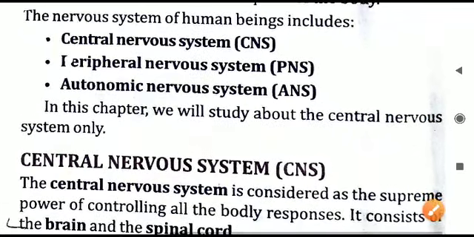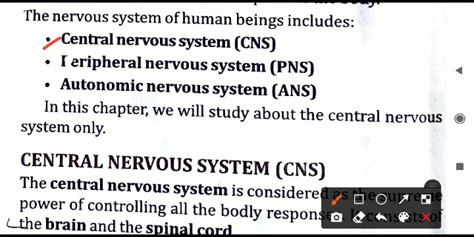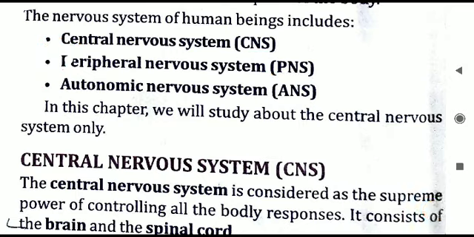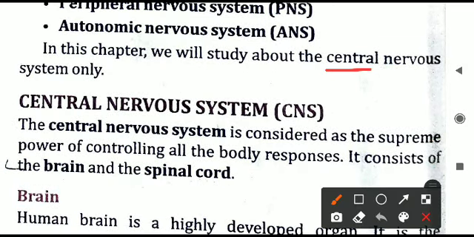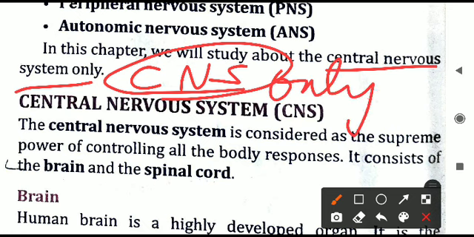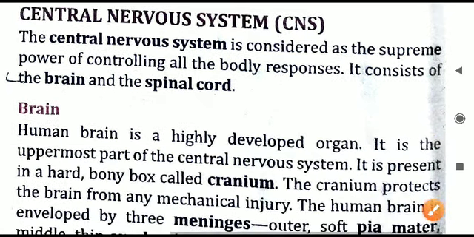Now the nervous system in human beings includes the central nervous system, called CNS. Next is the peripheral nervous system, called PNS. And third is the autonomic nervous system, that is ANS. In this chapter, we will study only the central nervous system, CNS, in detail. So let us have a look at the central nervous system.